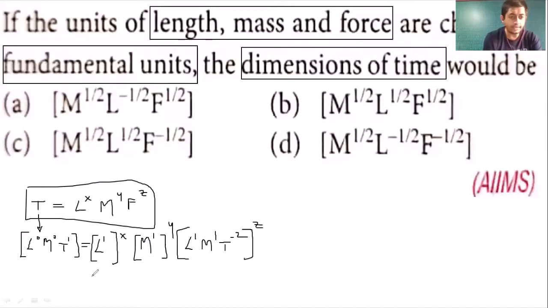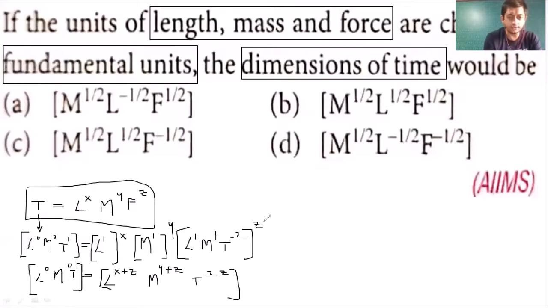Agreed. So we can say that it equals L raised to, from the first term x and from the last term z, so that is x plus z. M raised to, from the second term y and from the third term z, so y plus z. And T raised to minus 2z. So that becomes the dimension. And here on the other side it will be L raised to 0, M raised to 0, and T raised to 1.